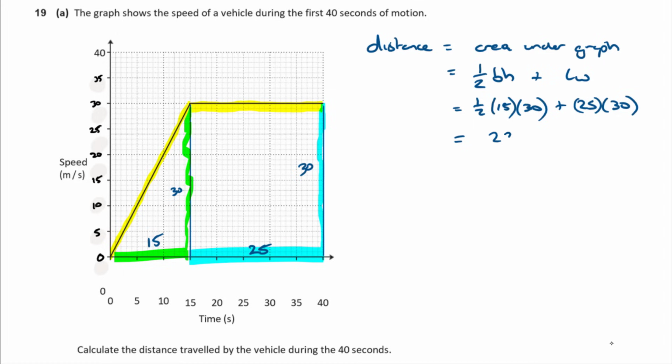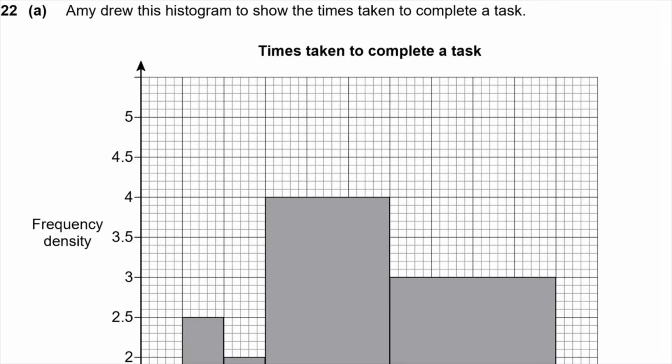That's 225 plus 25 times 30, 750, added together, that is 975. What's the units? We've got meters per second and seconds, so that's going to give me meters then. It's 975 meters.